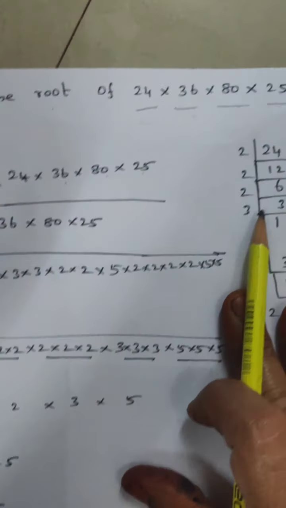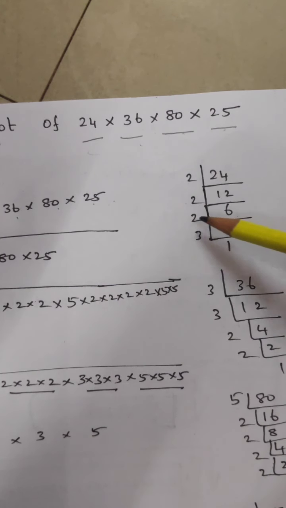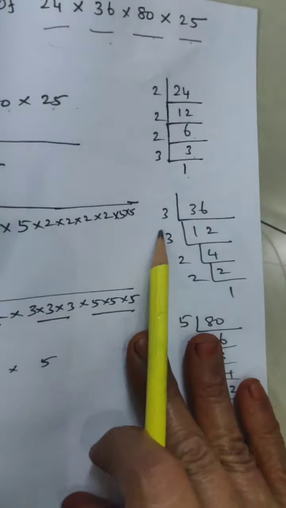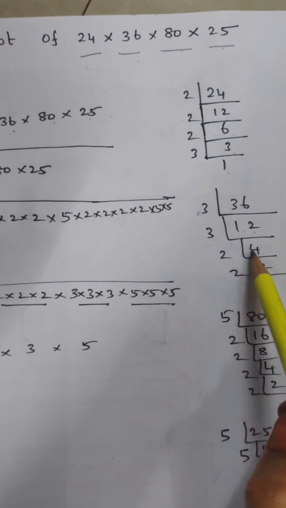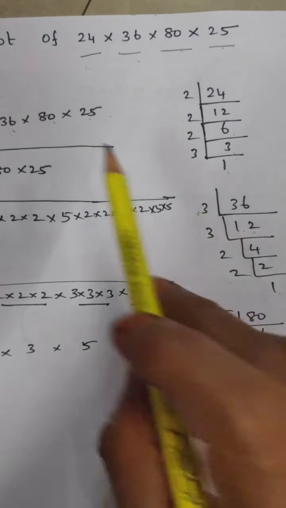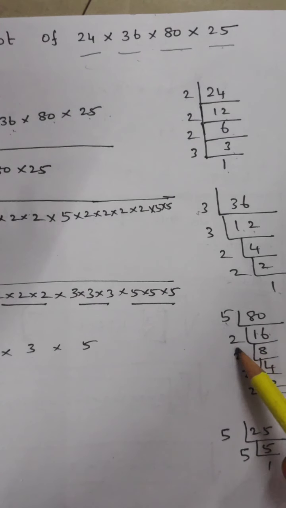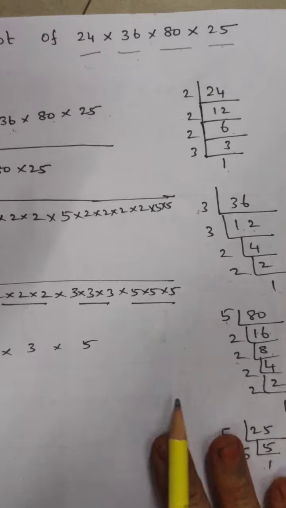One number at a time, do it in the LCM method. 24 divided in the 2 table. 1 2 is 2, 12 2s are 24. 6 2s are 12. 3 2s are 6. 1 3 is 3. Next number is 36. 36, do in the LCM method. Third table. 12 3s are 36. 3 4s are 12. 2 2s are 4. 1 2 is 2. Next 80. 16 5s are 80. 2 8s are 16. 2 4s are 8. 2 2s are 4. 1 2 is 2. Next, the last number is 25. 5 5s are 25. 1 5 is 5.